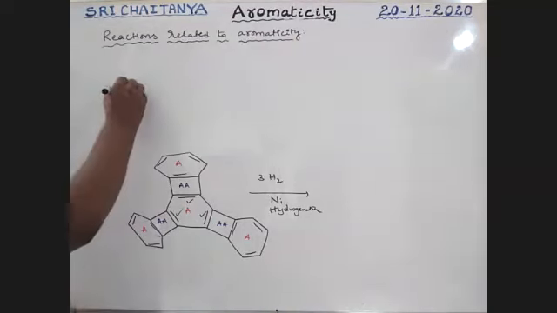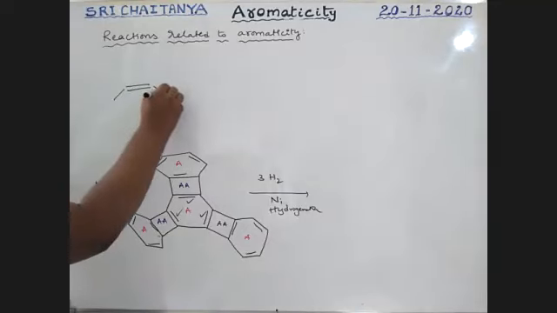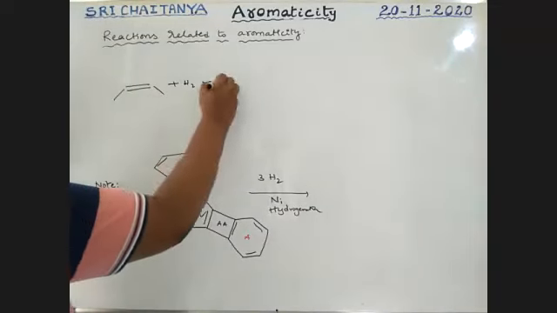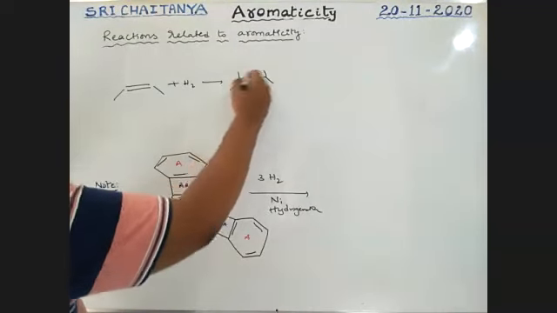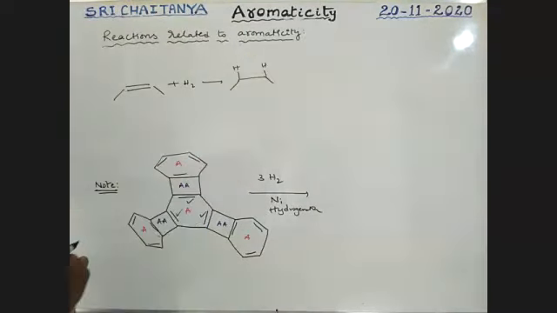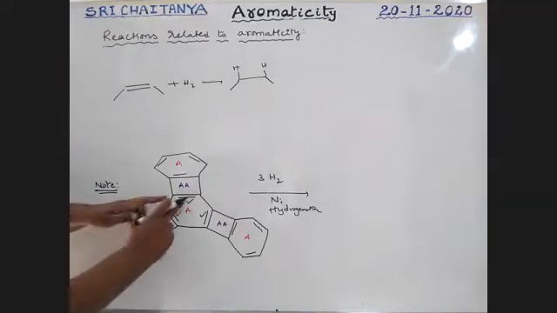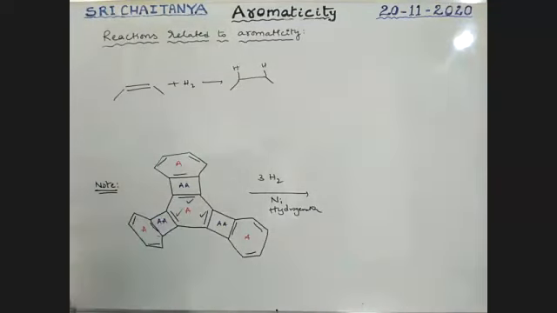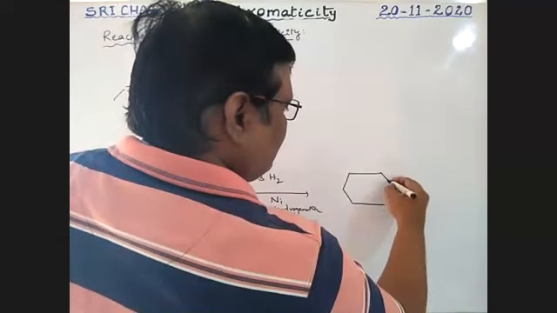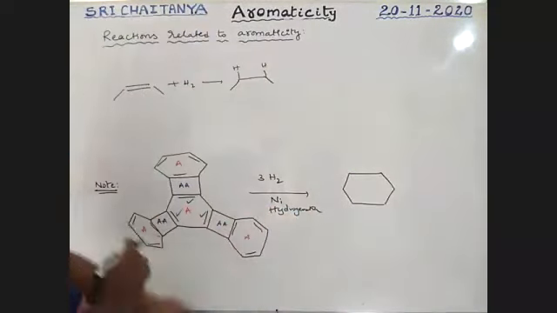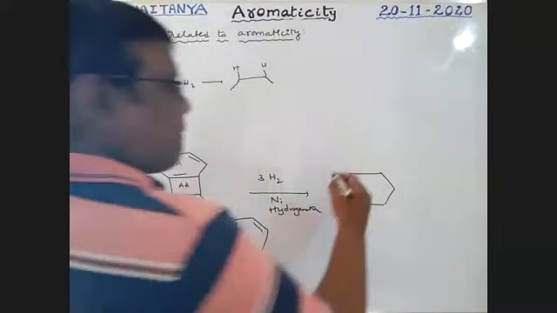See here, boys, whenever a double bond reacts with hydrogen, it becomes a saturated compound. So it converts into a saturated compound. The structure is like this.